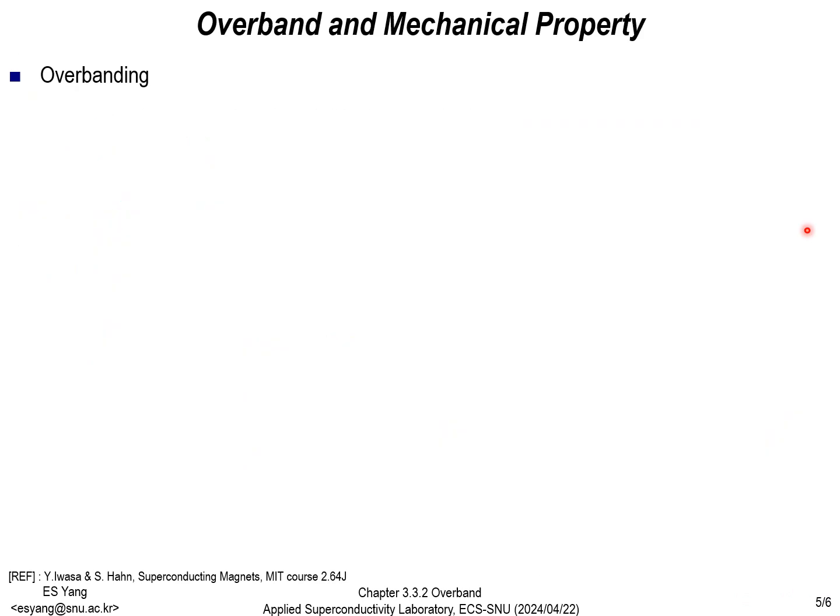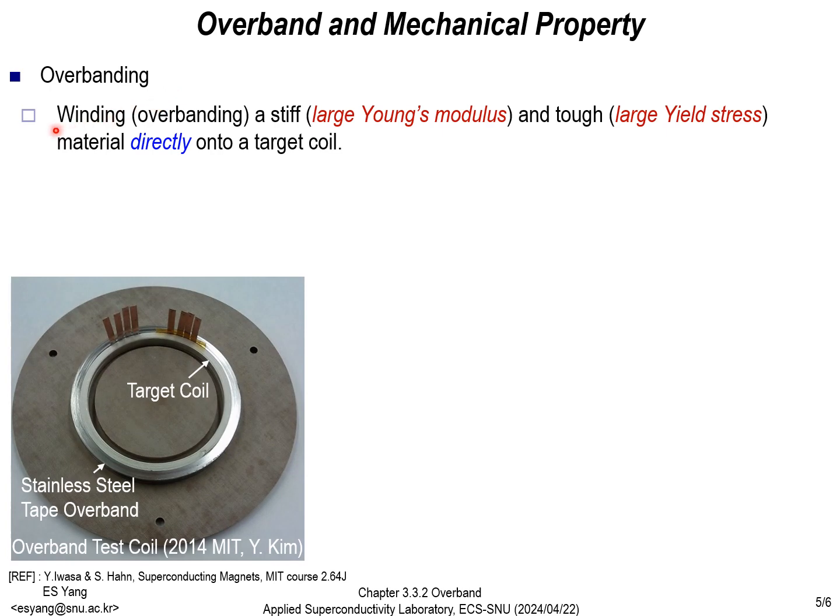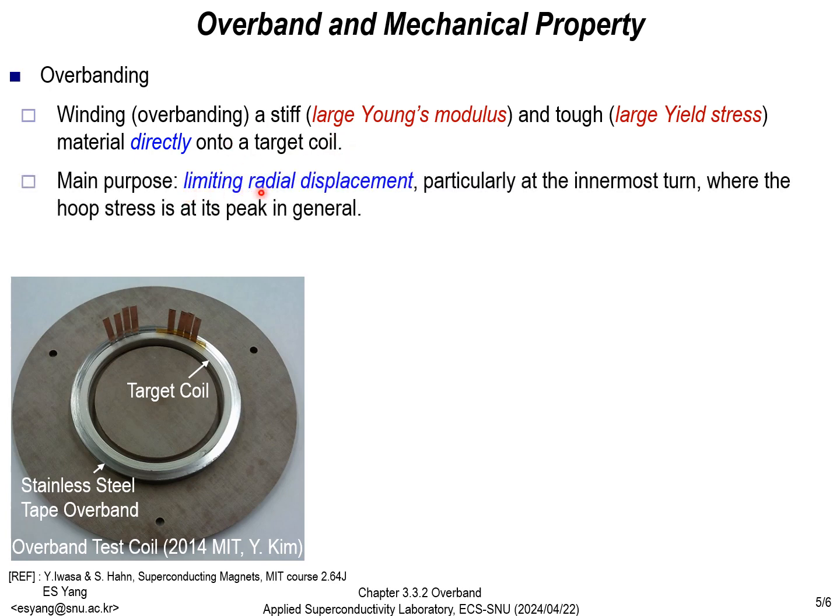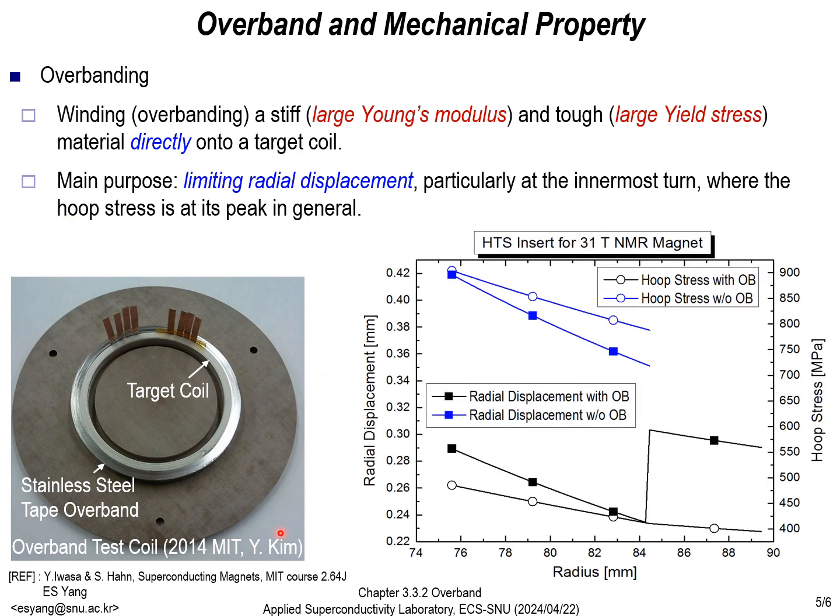The definition of overbanding is as follows. Overbanding involves winding a stiff and tough material over the target coil. The purpose of overbanding is to reduce radial displacement, particularly reducing the radial displacement of the innermost turn where hoop stress is the greatest. The image in the bottom left shows the target coil and overband, while the graph on the right illustrates the difference between having overbanding and not having it.